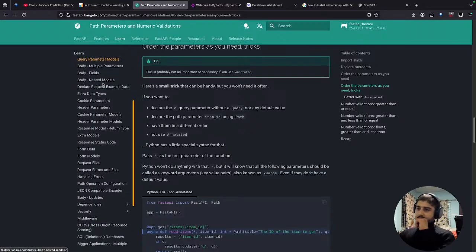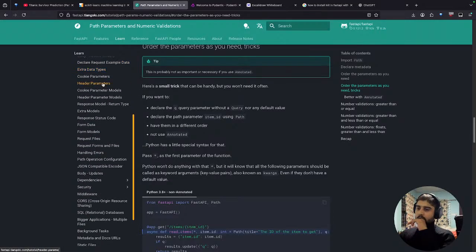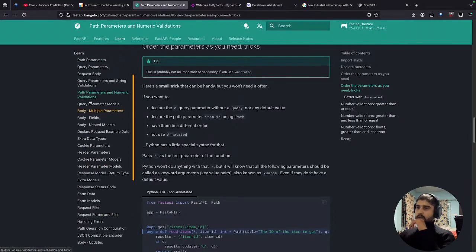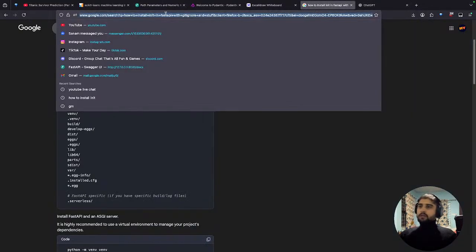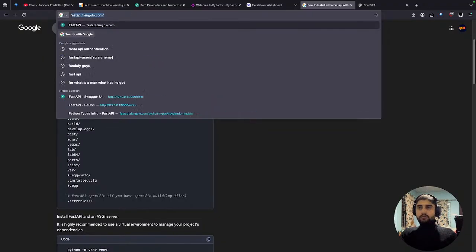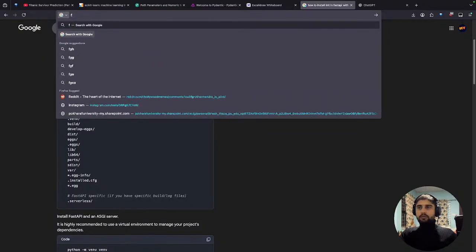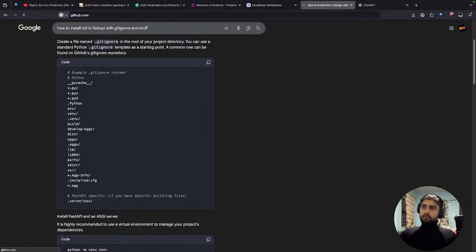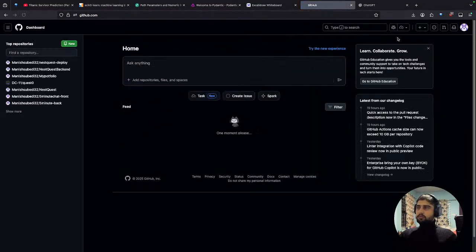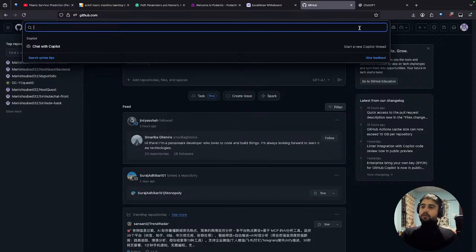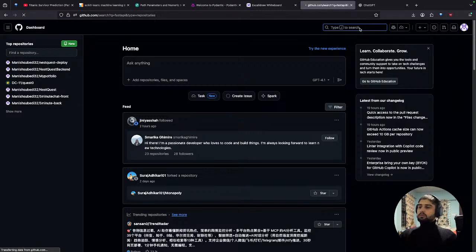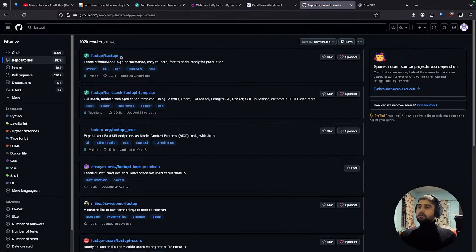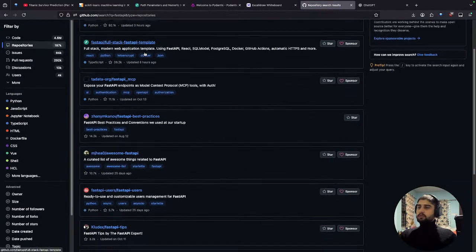What I really need is a format in which they actually write the code. Let's check some GitHub code. Let's go to GitHub first and search for FastAPI.